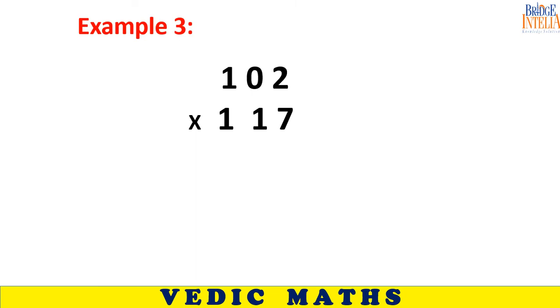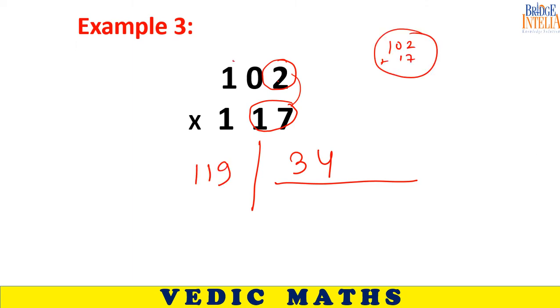Do this mentally. 17 is the deviation, 2 is the deviation. If you are smart enough, 17 twos are 34. And I got it: 102 plus 17, I got 119. If you are smart, you will add one deviation to the other number. So 11934.